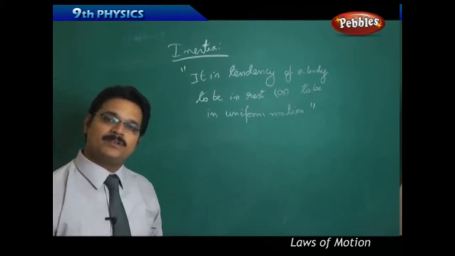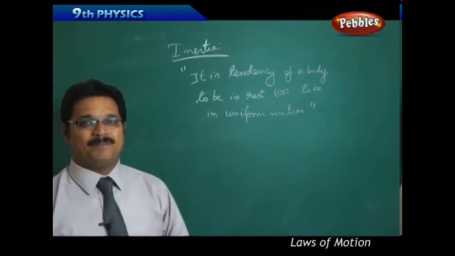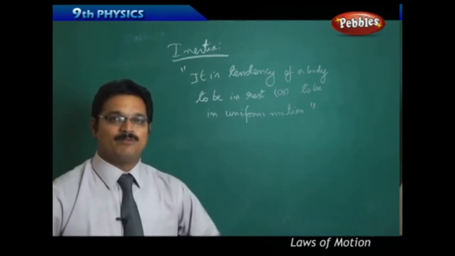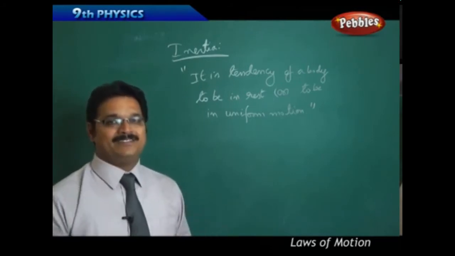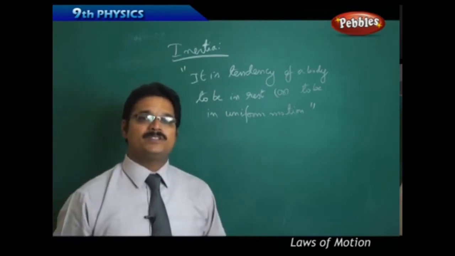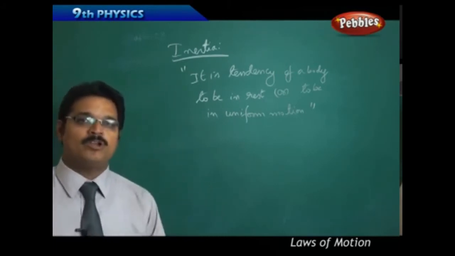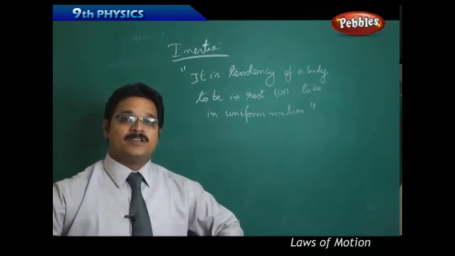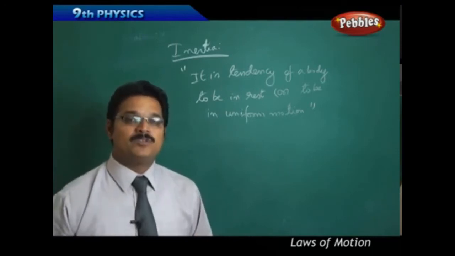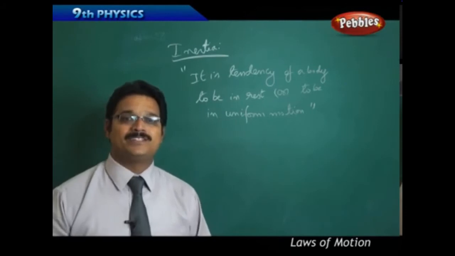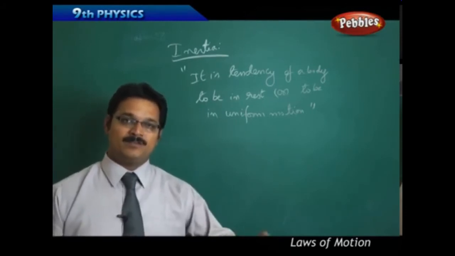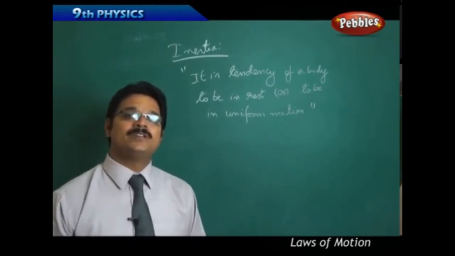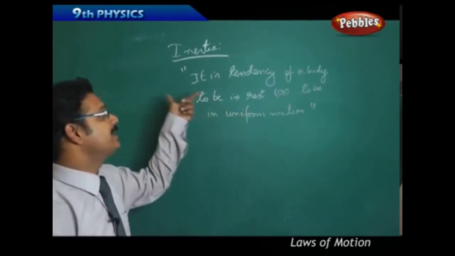What does it mean? Suppose you are sitting on a chair for a long time and a friend comes and says, stand up immediately. You can't stand immediately because your body is settled in the rest state. That is what is called tendency. Suppose a person is jogging and you suddenly say, stop running. Immediately he can't stop, because the body is habituated to the running state. So that is what is called inertia. Whenever you are in the rest state, the body wants to be at rest. Whenever you are in the motion state, the body wants to be in motion. This is the tendency of the body, and that tendency is called inertia.